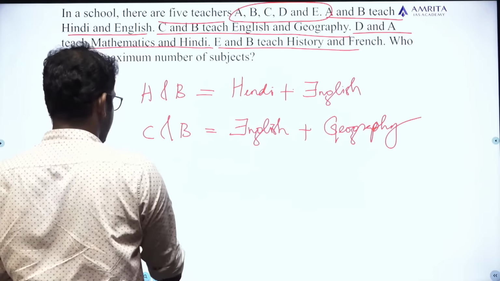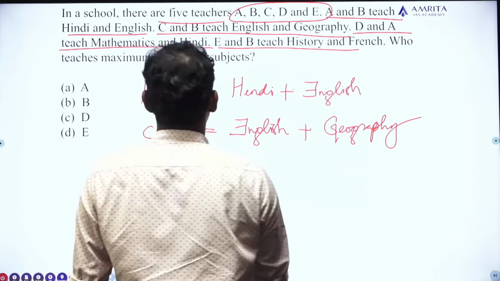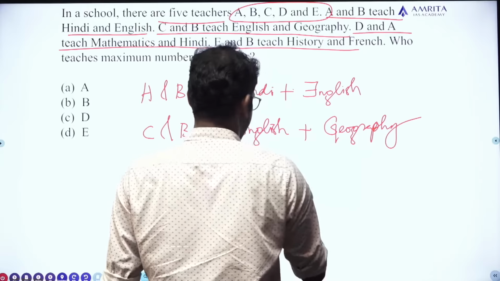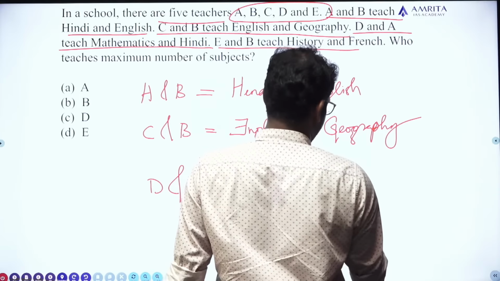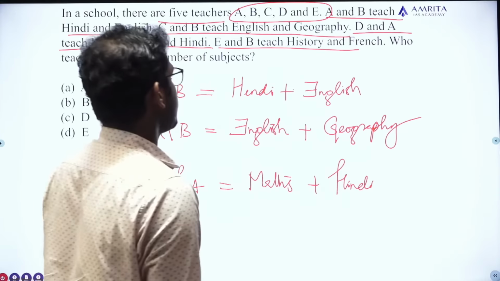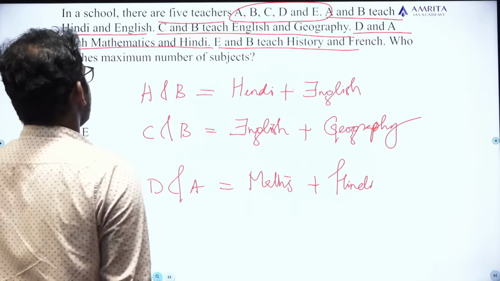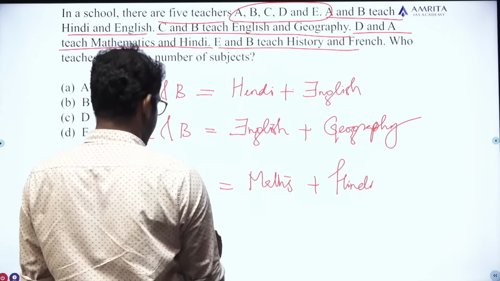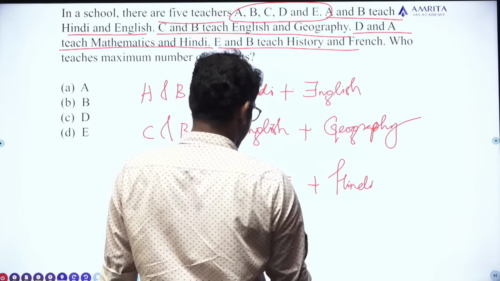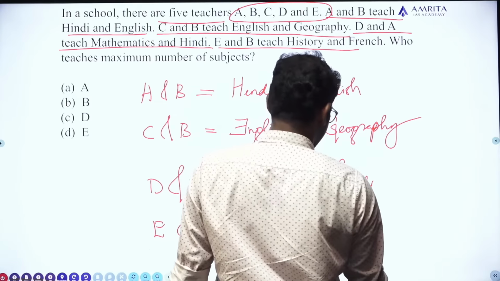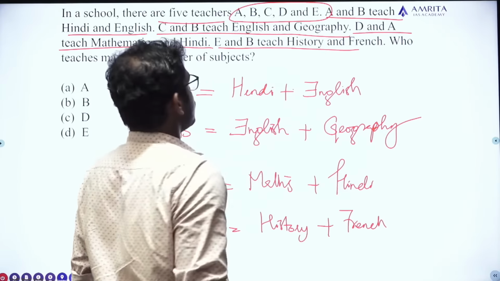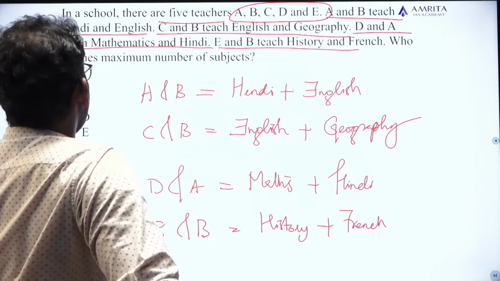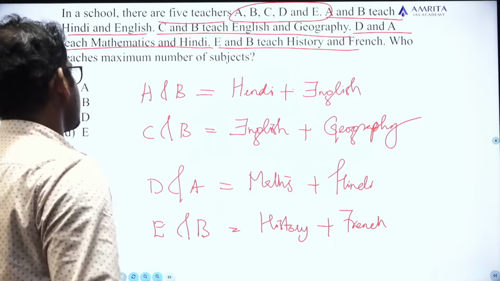D and A teach what? D and A teach Maths and Hindi. E and B teach History and French. E and B teach what? History and French. So A and B is over, C and B is over, D and A is over, then E and B is over. Who teaches maximum number of subjects?